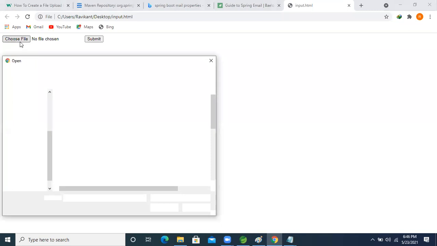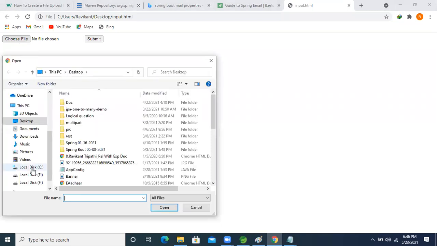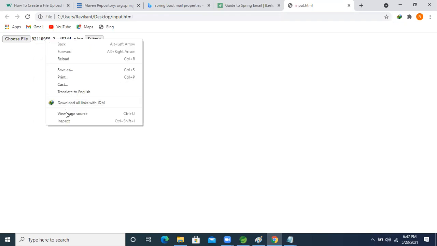See this, whenever we are selecting, I want to select the file here. So what will happen now? Internally, it will go to that location, and whenever we are selecting that file, that file location will be stored in the browser, and the file location will go to the server. How can you know? Just inspect it, view the page source, and after inspecting you can see the path of that image. I will show that one.